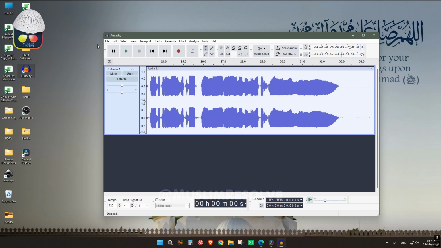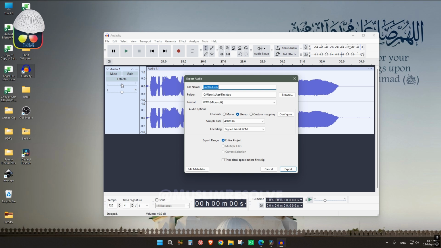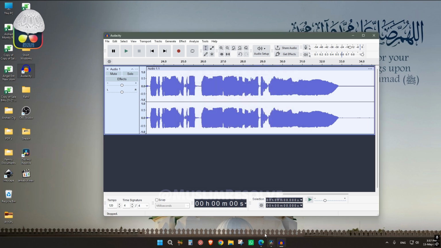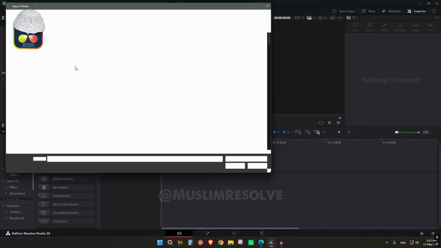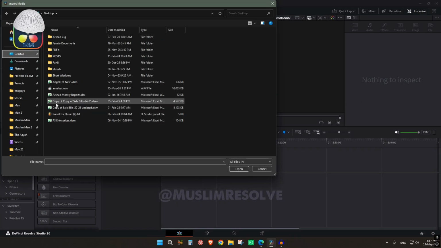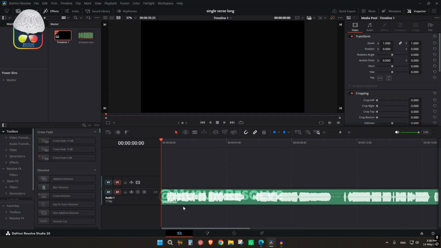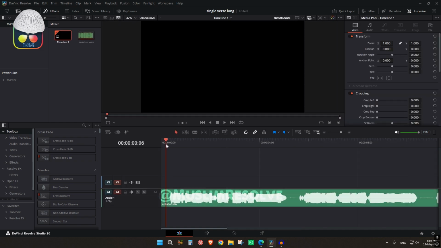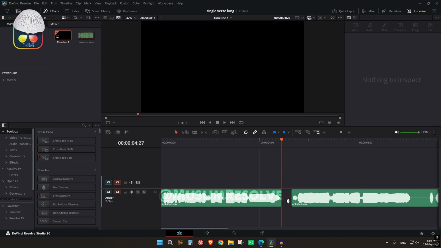Mashallah, looks perfect. Okay, so we will just export it and I'll name it Ankabut. Then we will create a new project and I just import that audio, Ankabut. I'll edit the audio a little bit, like the blank spaces. This is the sound of breath, so I'll remove that also, so that the audio looks much smoother.